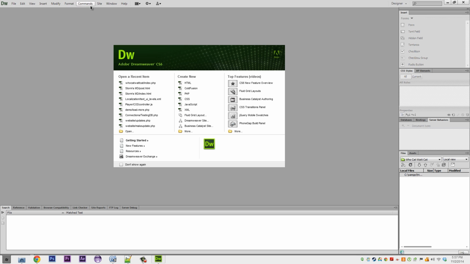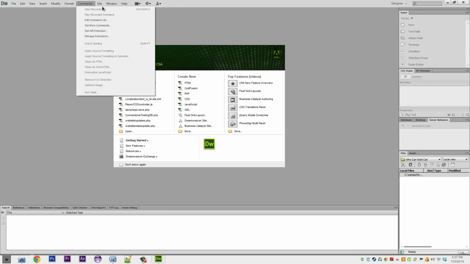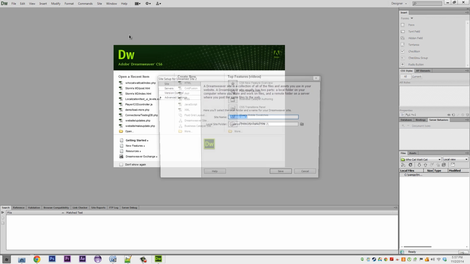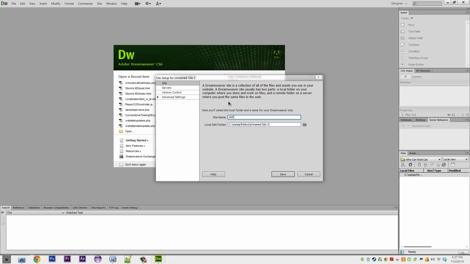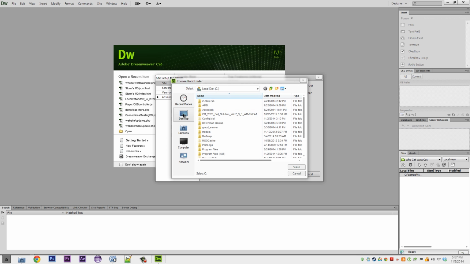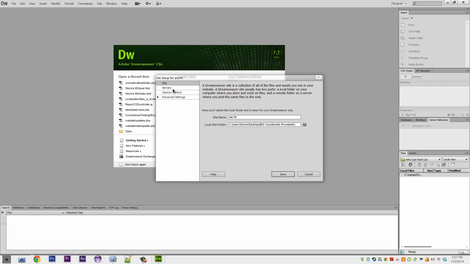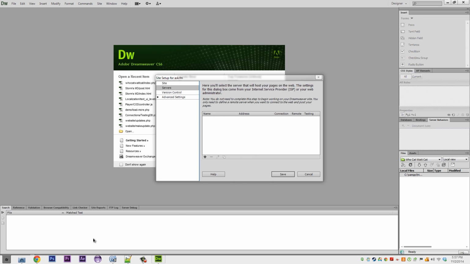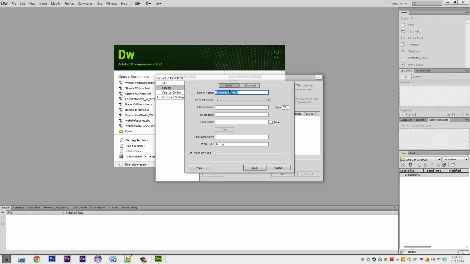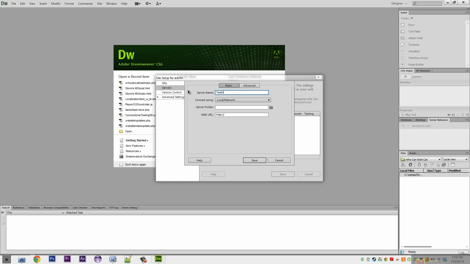Now if we go to Dreamweaver, this is just a tutorial for using Dreamweaver. You don't need to do this if you're not using Dreamweaver. So we're going to create a new site. It's going to be called arcs.fm, and then we find where we saved everything. Once this is downloaded, we will delve more probably into servers, but for now you change connect using to local network, and we're just going to call this testing server, which we'll find soon.